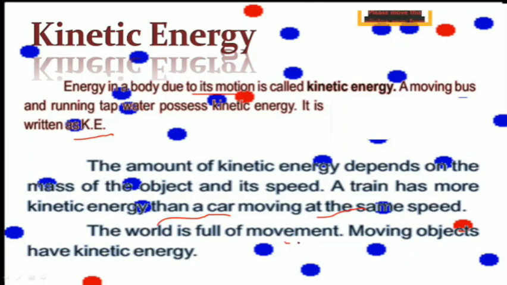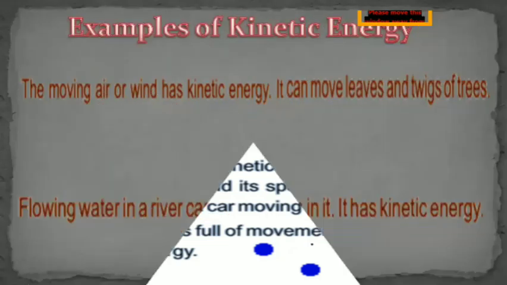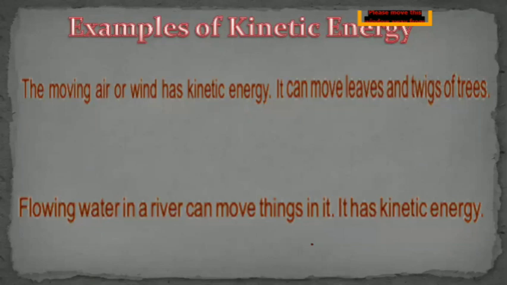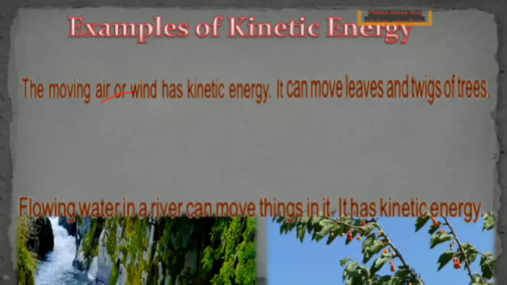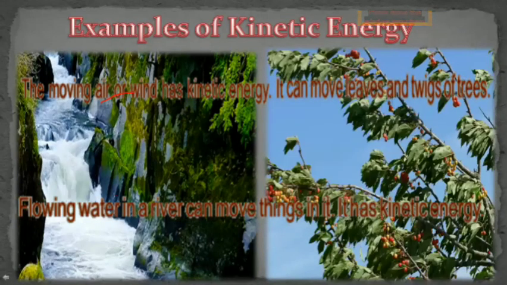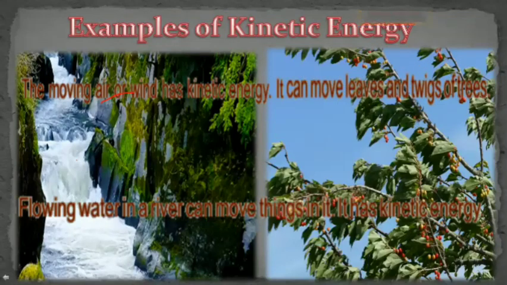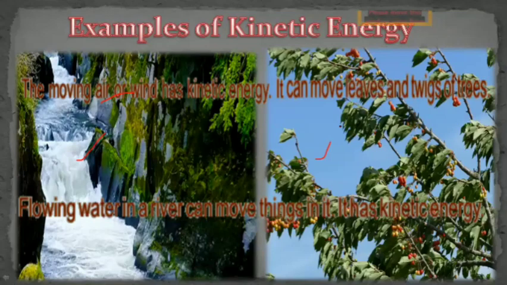The world is full of movement around you. Anything which is in movement has kinetic energy. For example, moving air, wind, has kinetic energy, so it can move lots of leaves and twigs. The flowing water from a river or anywhere also has kinetic energy. Such movement can create floods, cyclones and lots of destruction due to the kinetic energy in it.